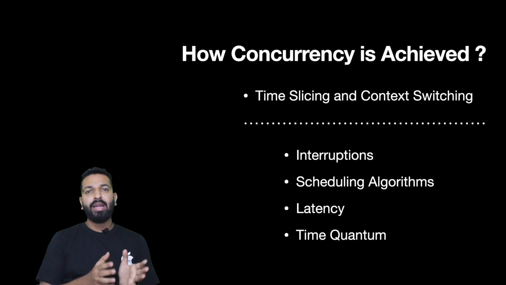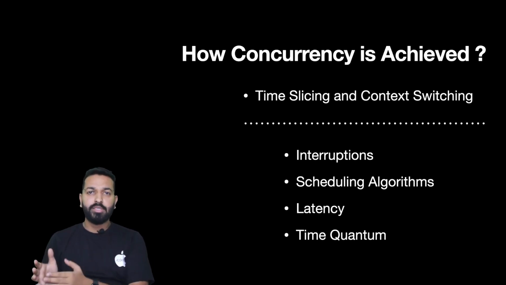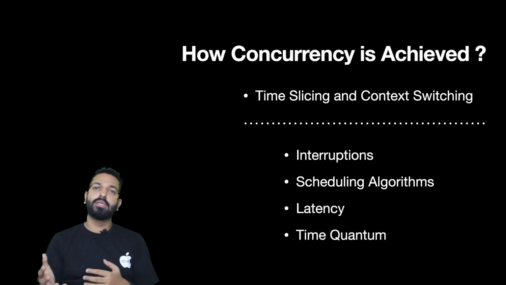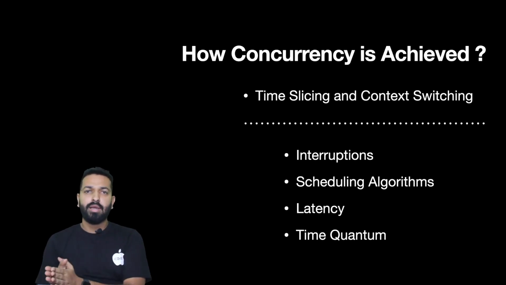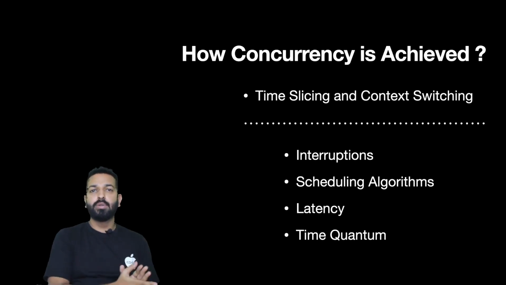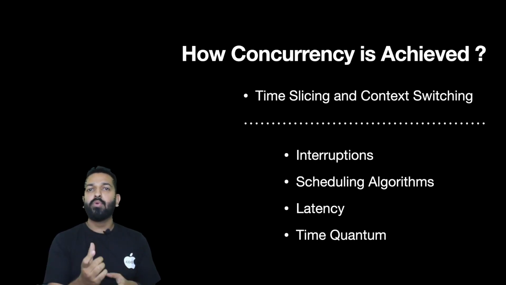Now, context switching basically means switching of the context. And context in a nutshell is the collection of values which need to be loaded in various registers, the stack pointer register, the program counter register, and various other registers, in order to start or resume the execution of a thread. So that is context switching. And time slicing is basically the period which the scheduler grants to each thread before preemption occurs. Preemption is nothing but pausing of the execution. So if a thread is being executed and it is paused after a certain duration of time, we say that is the particular time quantum, and the context switching took place after that very duration.